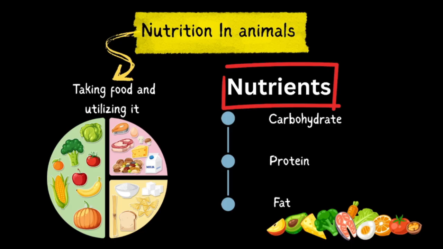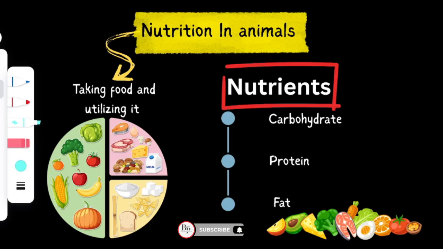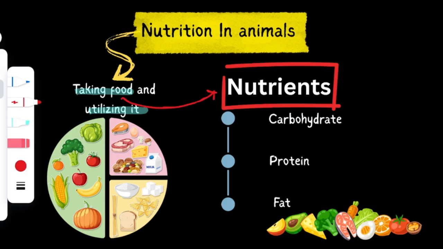And for this, firstly you have to know what nutrition is. Nutrition is a process of taking food and utilizing it. Simply, when an organism obtains food into its body and then utilizes it to get energy, it is termed nutrition. Okay. Now within the food there are lots of nutrients present, and what are they? They are carbohydrates, proteins, fats, vitamins, minerals, and so on.